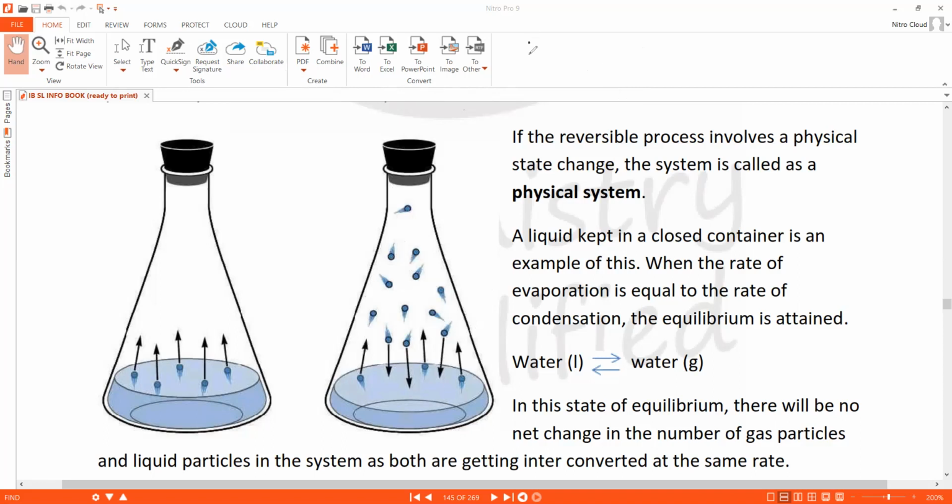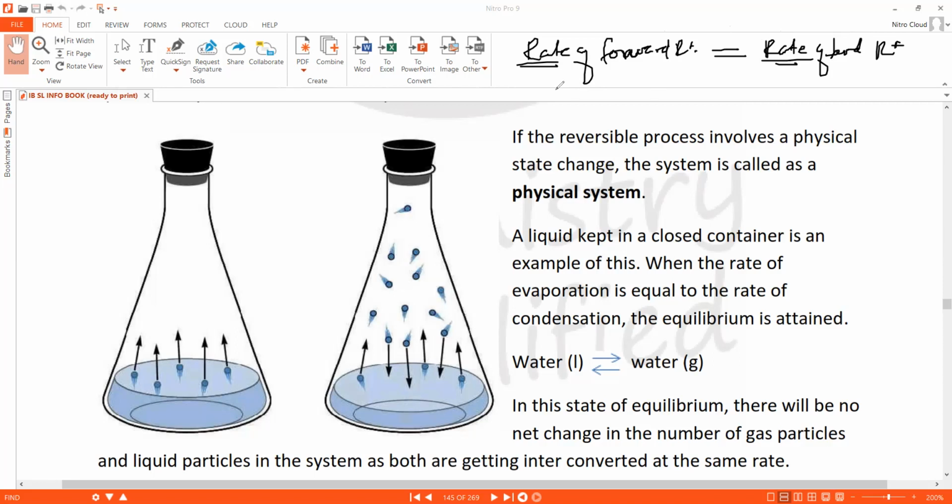So regarding rate of forward reaction and rate of backward reaction, I can say they are equal. I can use the word equal when I'm comparing the rates of the forward and the backward reaction.